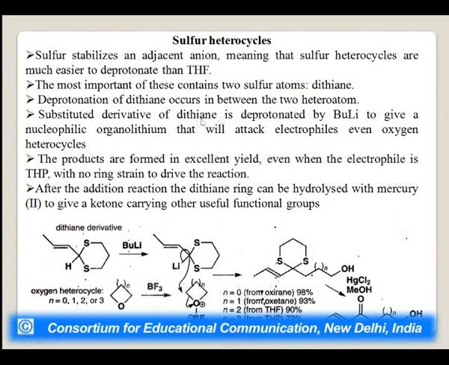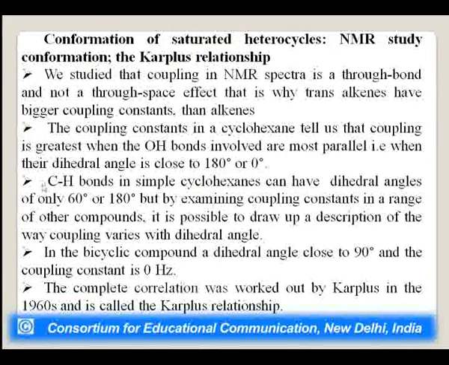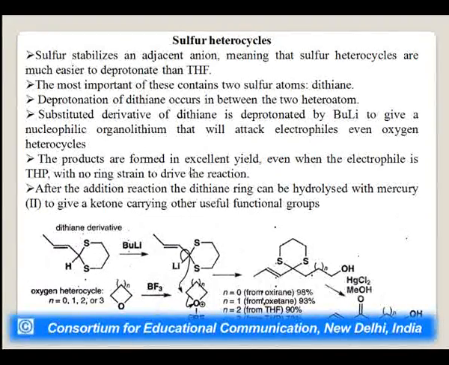A substituted derivative of dithiane is deprotonated by butyllithium to give a nucleophilic organolithium that will attack an electrophile, even an oxygen electrophile. Here you can see, first of all, this kind of product is formed by the butyllithium, that is, this proton is replaced by lithium. Now this will attack this electrophile. Over here you can see this oxygen bearing positive charge acts as the electrophile. The product is formed in excellent yield.